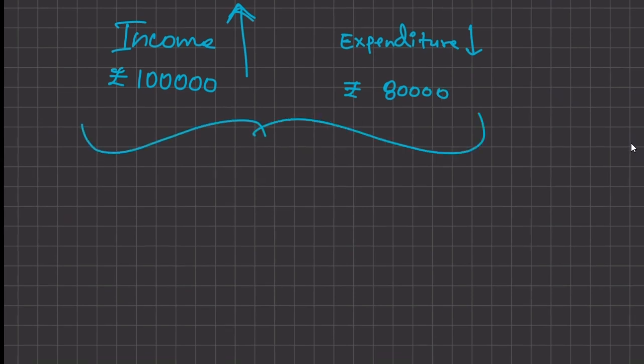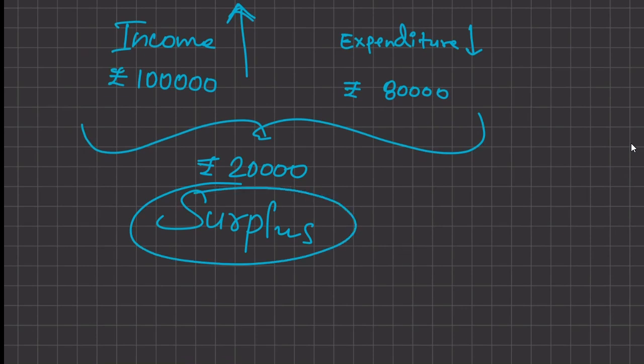That means I am left with rupees 20,000, and that is called surplus. Surplus always means excess of income over expenditure.